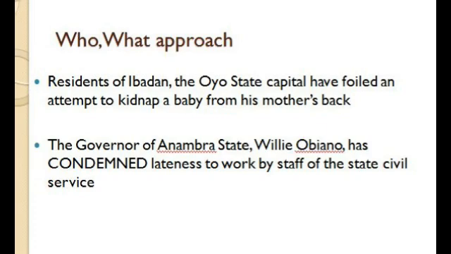Residents of Ibadan, the Oyo State capital, have foiled an attempt to kidnap a baby from his mother's back. How many elements do we have here? 2. The first one is the who element, residents of Ibadan. They are the personalities in this story that represent the who. They are the ones taking the action in the story. So the who element here, residents of Ibadan. The what element is that an attempt to kidnap a baby was foiled.